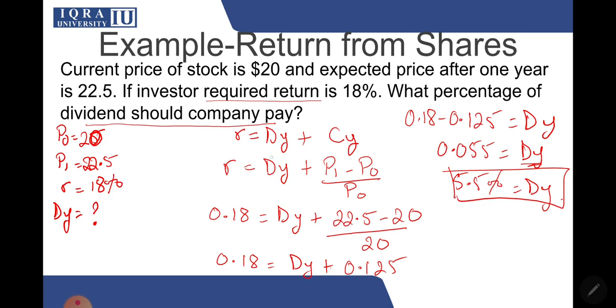Okay, I did not put the formula over here because it was asking us for the whole dividend yield. So there was no need to break it into D1 divided by P0. If the question had asked what dividend the company should pay, then it would have been asking you for D1. Then you should have used the formula over here, and then you should have calculated for D1. Right now it's asking you for the whole fraction. That's why I used DY over here. Okay, I hope this is clear as well.